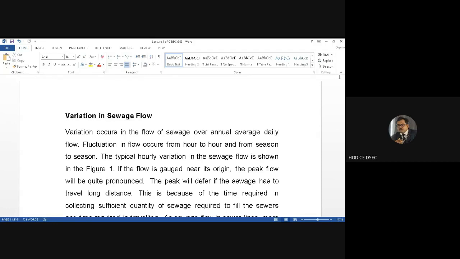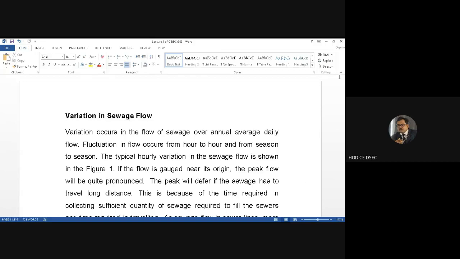And finally, we have discussed the water which is basically 100% used, where no wastewater is generated. Again, we are taking 75 to 80% of the water as wastewater, so that portion of the wastewater should be subtracted. For example, boiler water creates steam from the water. So some part we have seen in the earlier lecture is the additive part, and some part is the subtractive part, while calculating the sanitary sewage in the design of sewers.